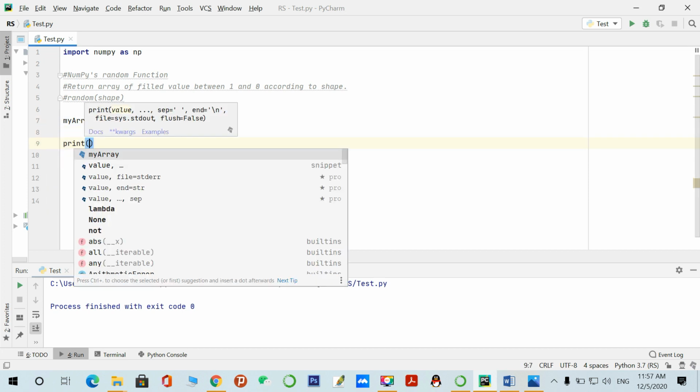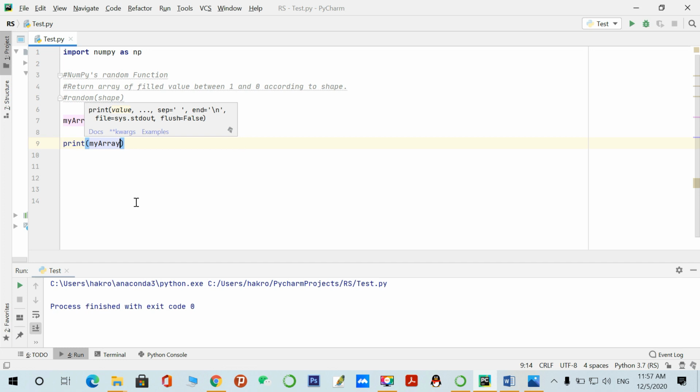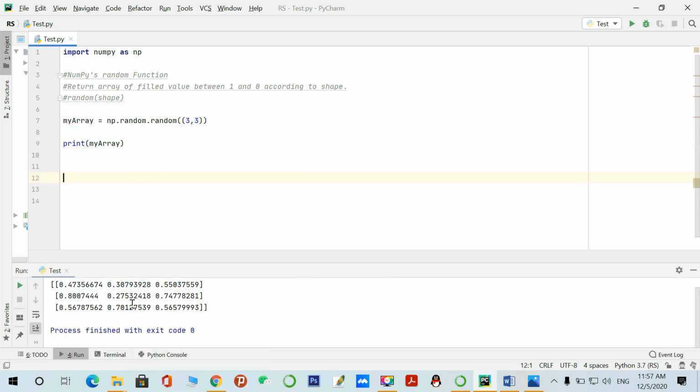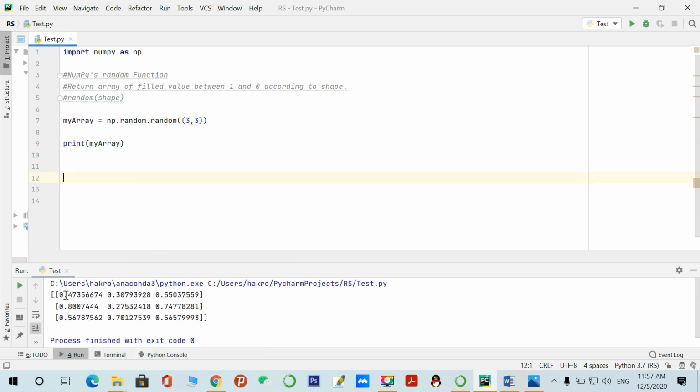So for suppose, let's print. Yeah, you can see here each value is between 0 and 1. So a 3 by 3 array has been created with values, and each value is between 0 and 1.